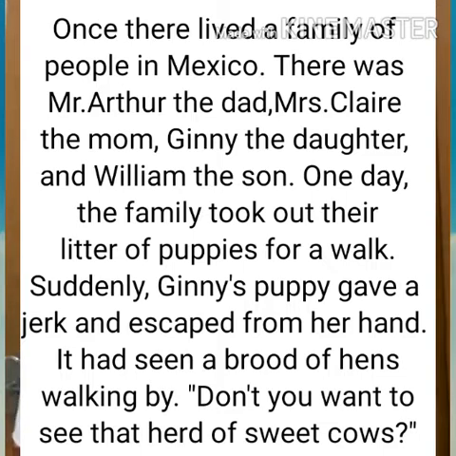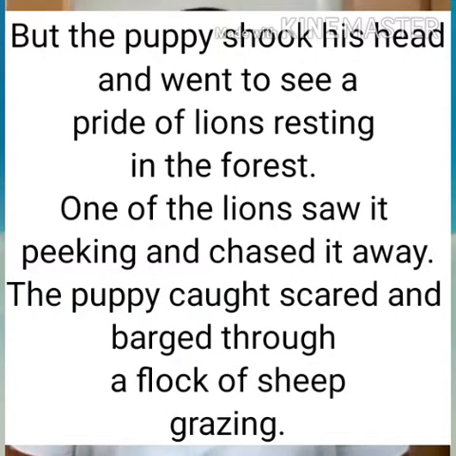It had seen a brood of hens walking by. Don't you want to see that herd of sweet cows? Ginny called out to her puppy. But the puppy shook his head and went to see a pride of lions resting in the forest. One of the lions saw it peeking and chased it away. The puppy got scared and unknowingly barged through a flock of sheep grazing.